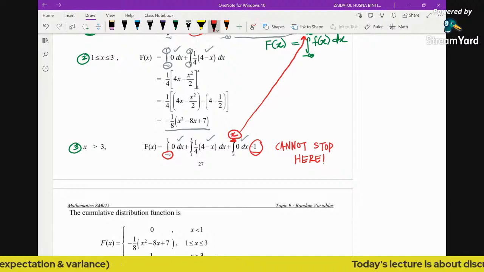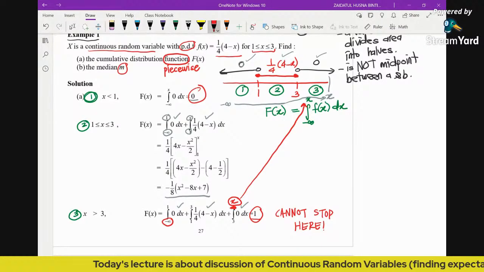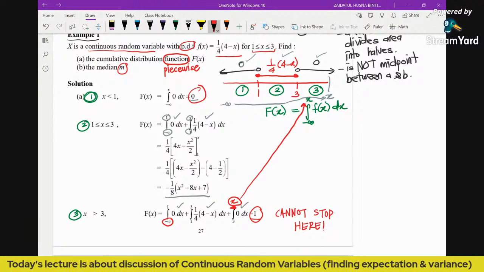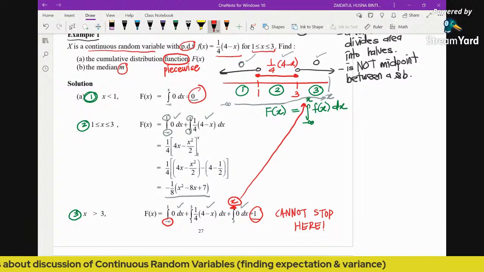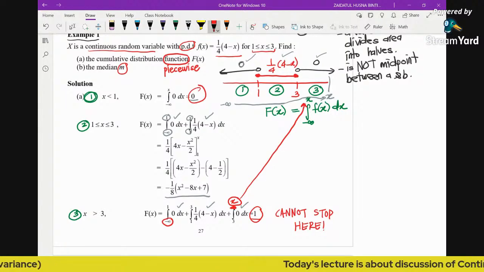Okay, so after we obtain the cumulative distribution function, what's next? We need to obtain the median. So again, how to find the median? The median is a value which divides the area into halves. So how are we going to find our median?